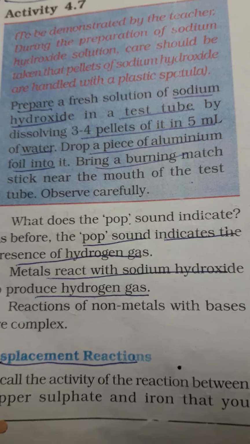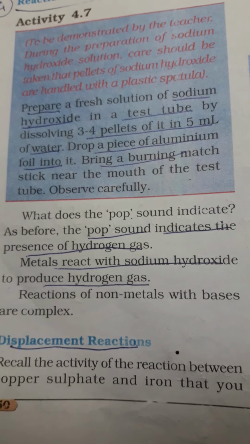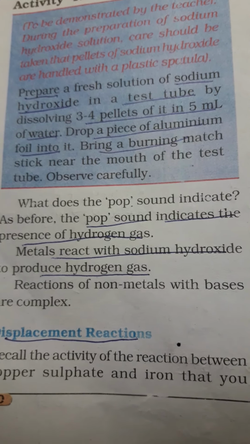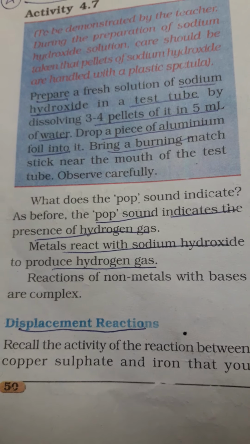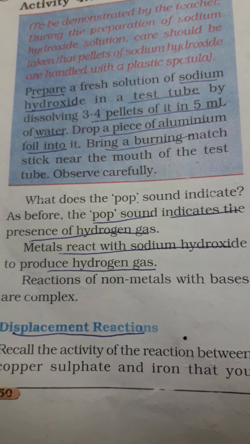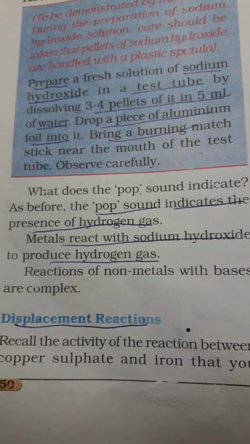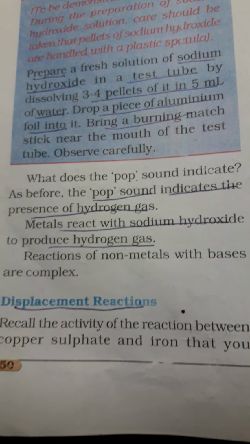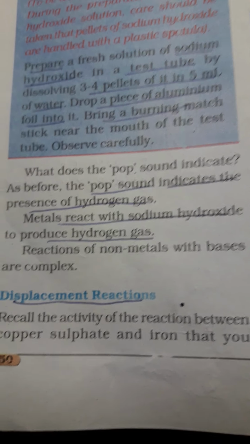Observation: we hear a pop sound. What is the meaning of this pop sound? It indicates the presence of hydrogen gas. So metals react with sodium hydroxide to produce hydrogen gas. That means metals react with bases. Sodium hydroxide is a base and produces hydrogen gas. Now, reactions of non-metals with bases are a little more complex.